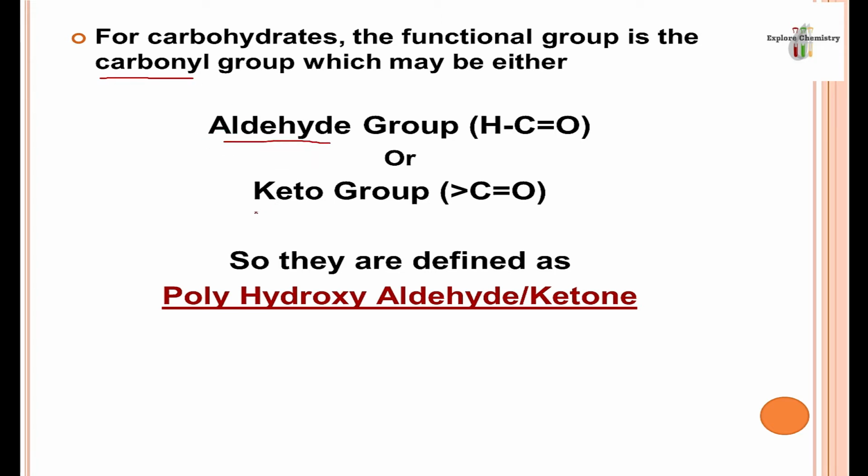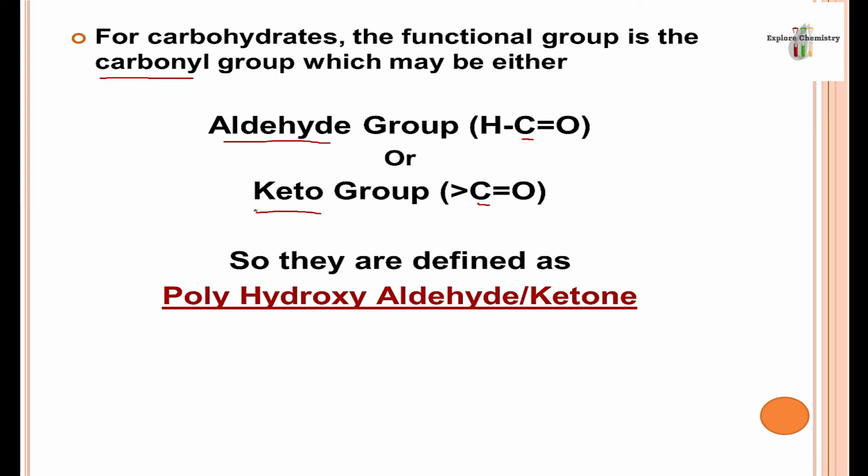aldehyde and ketone. The difference between aldehyde and ketone is this: if the oxygen with the double bond is attached with a carbon and this carbon is the corner carbon of the chain or of the structure, then the functional group is known as aldehyde. And if oxygen is attached with a carbon present in the center of the structure, not the corner carbon but a center carbon, then this functional group is known as ketone functional group.